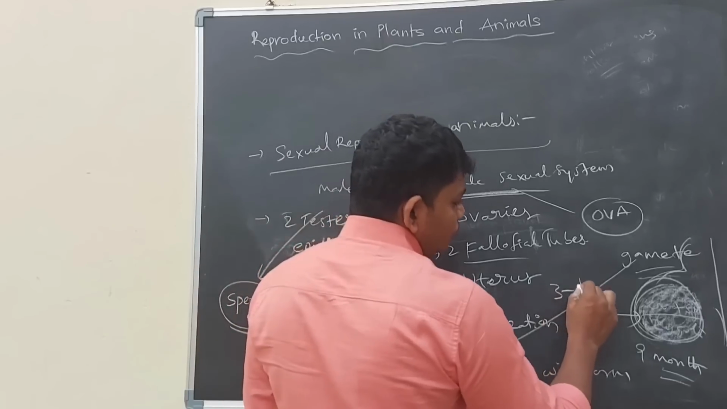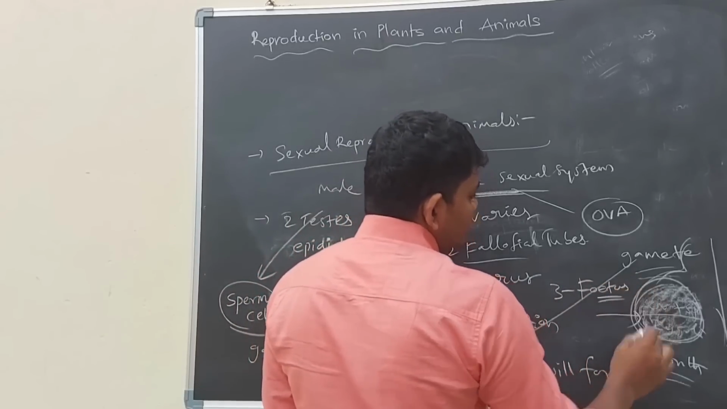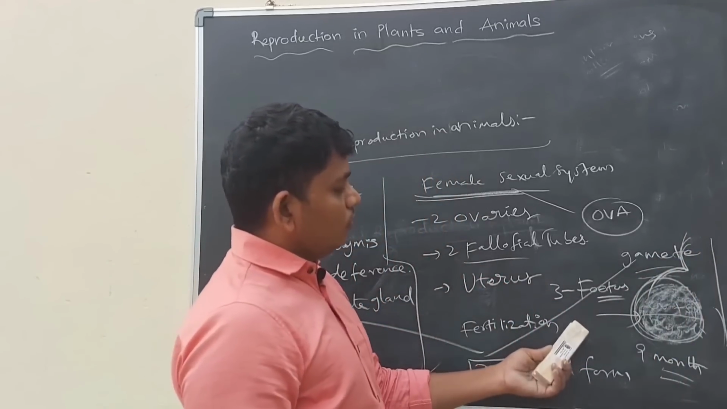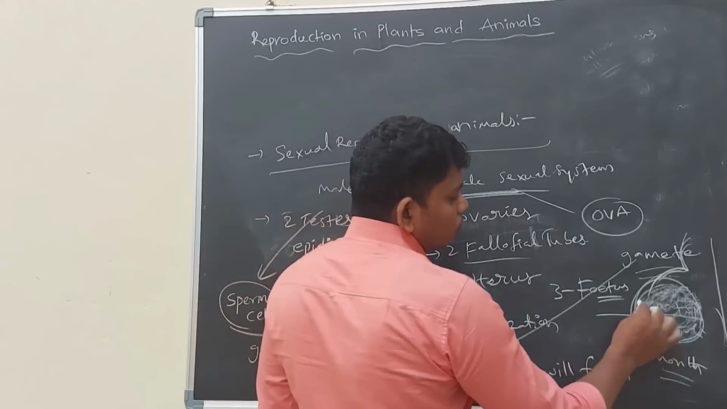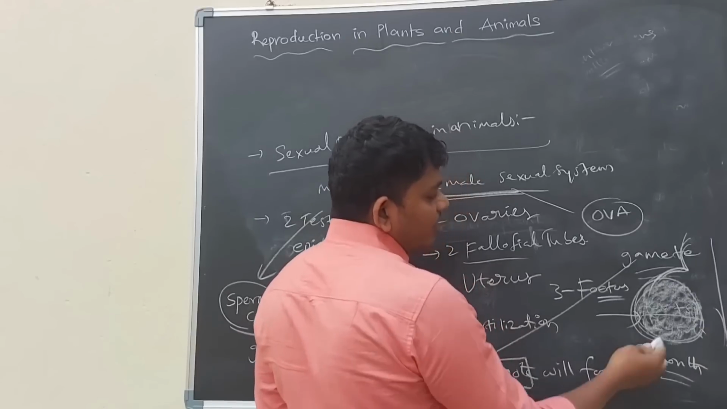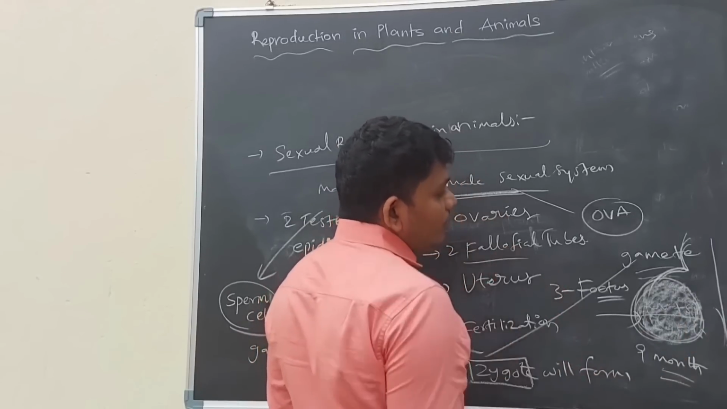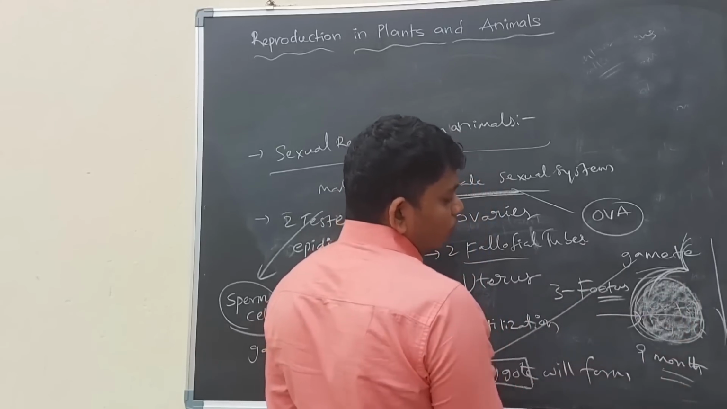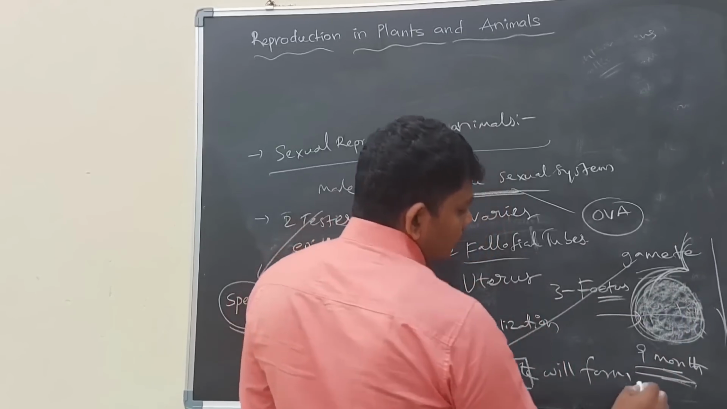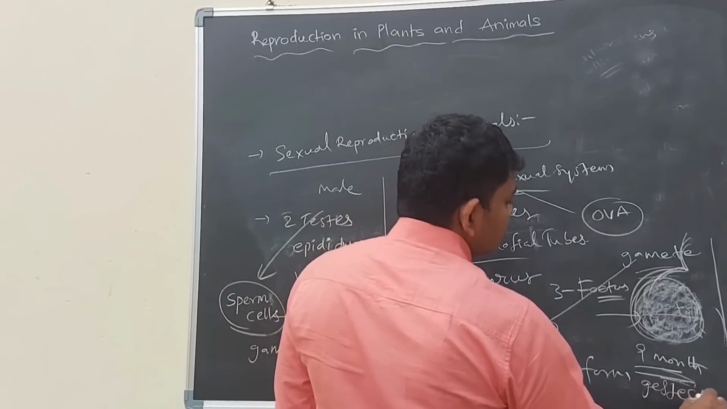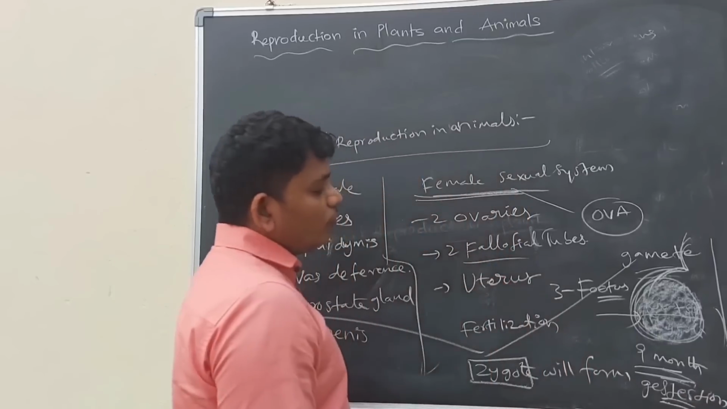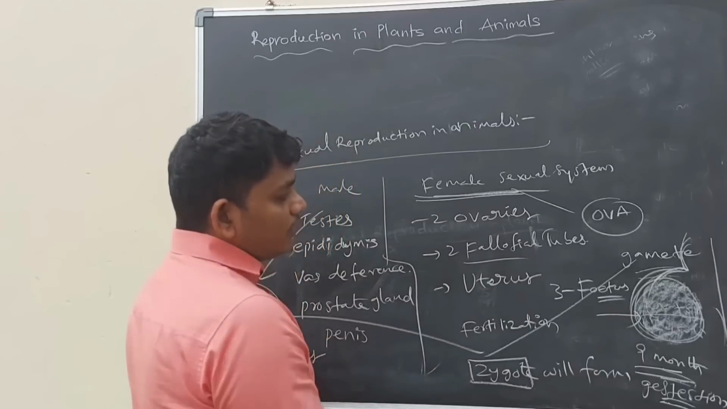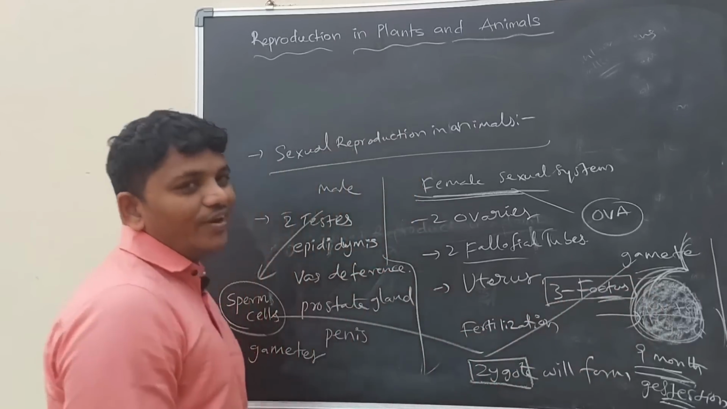A 3 month baby growing in the mother's womb is called a fetus. After zygote formation, the zygote goes to the uterus, attaches to the mother's womb, and grows as an individual organism in the mother's womb only. For the complete development of the organism in the mother's womb, it takes 9 months. This is called the gestation period. So what is the gestation period of a human being? 9 months. A 3 month baby of a human being is called a fetus.